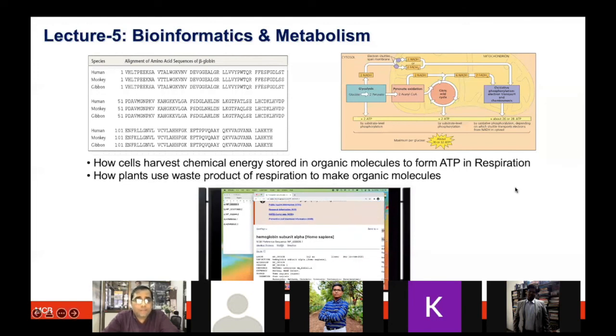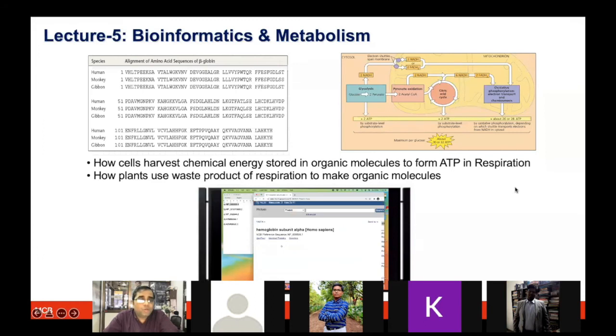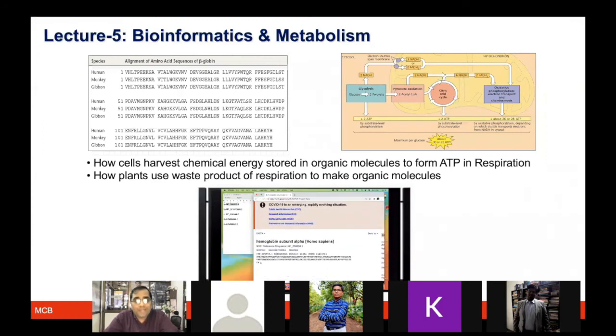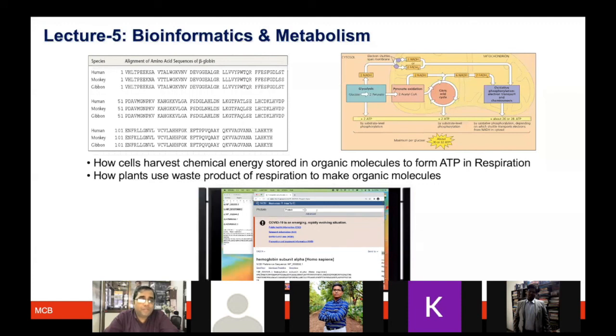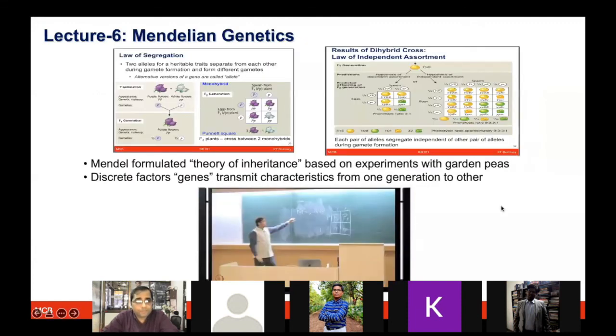And just to ease things for you, from this lecture or this session we are not going to ask any further questions as we go for the midsem. So neither bioinformatics nor metabolism will have any question from that point. But I do want you to appreciate that both of these are very important topics to understand for your own knowledge. I don't want to impose everything on you just for exam purposes.